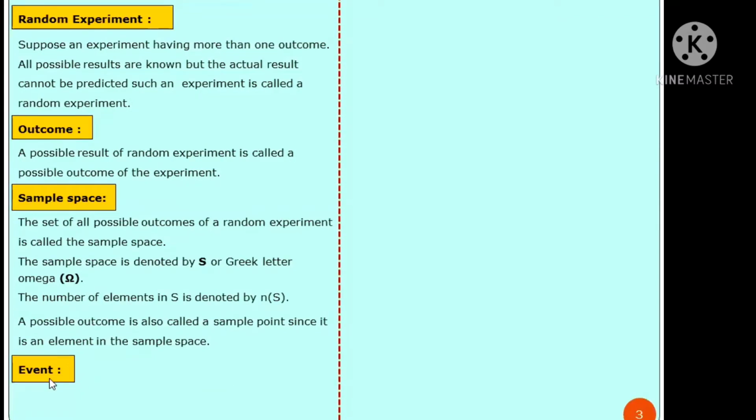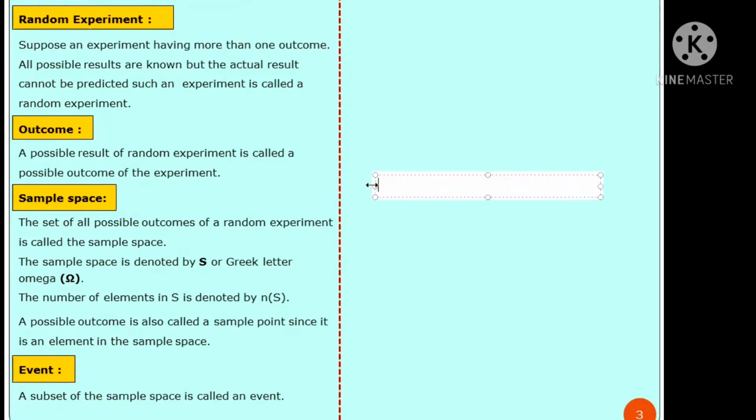Definition for event. An event is a subset of the sample space. Simple example I am giving here. Suppose a die is thrown. You write the outcomes as 1, 2, 3, 4, 5 and 6.